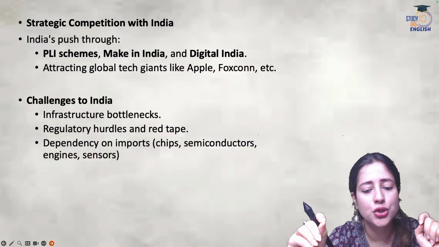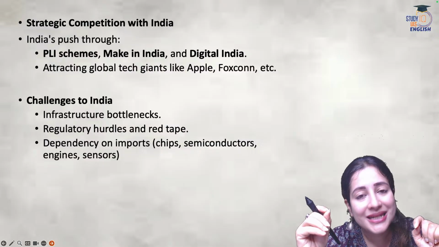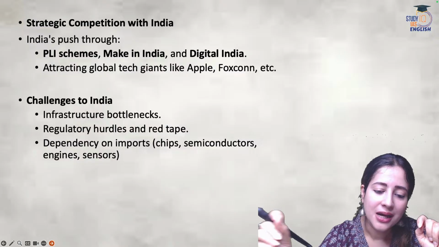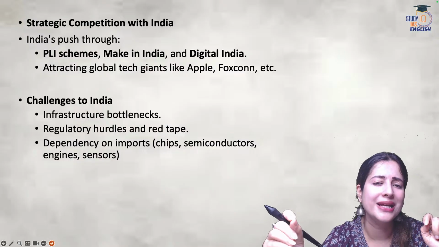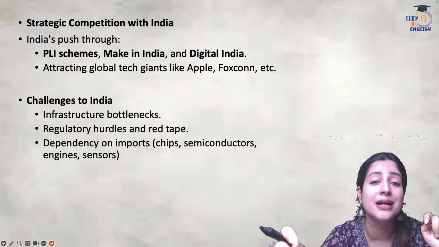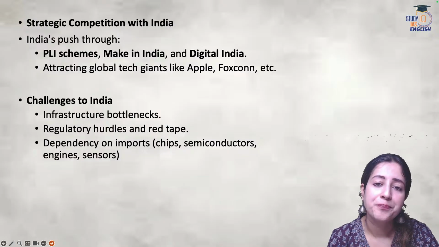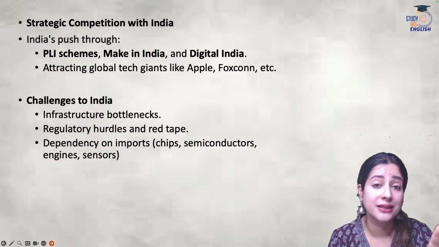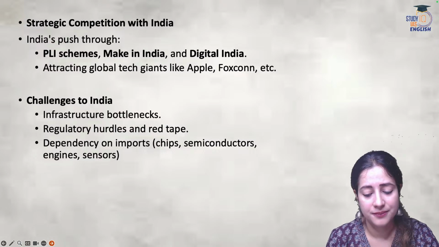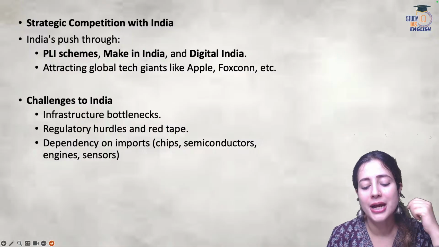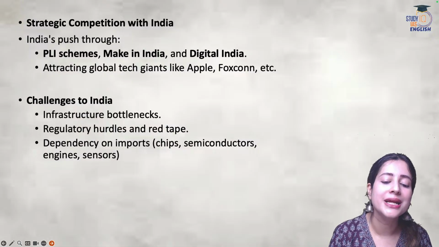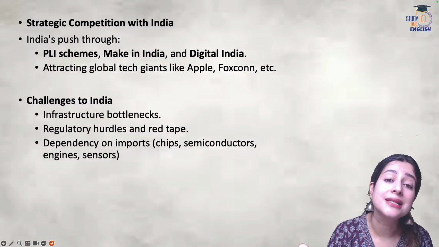The biggest solution would be the production linked incentive scheme. Under this, the government is trying its best to improve India's domestic manufacturing and supply sector. Apart from that, the government is doing its best to attract more and more foreign investment into the supply sector.